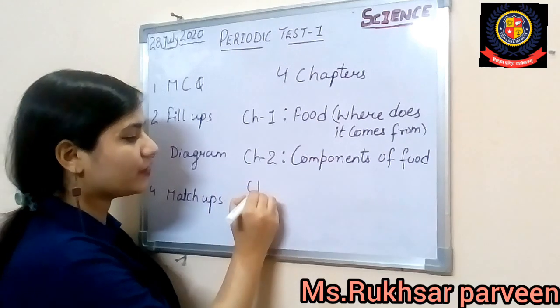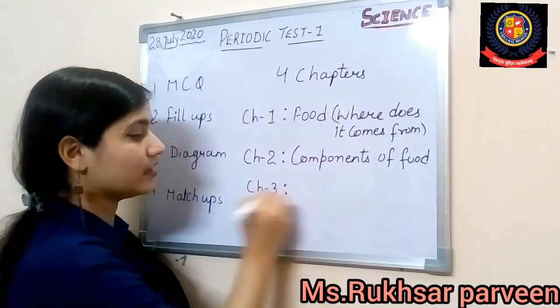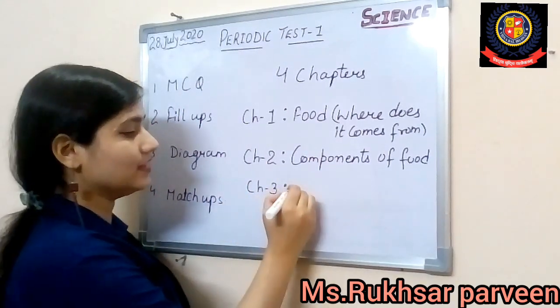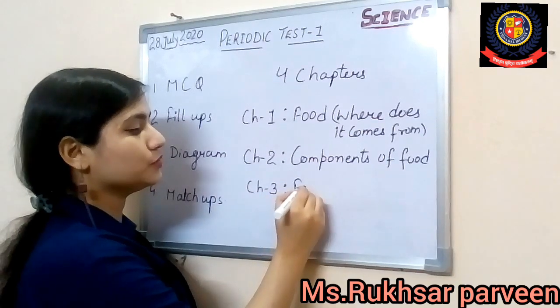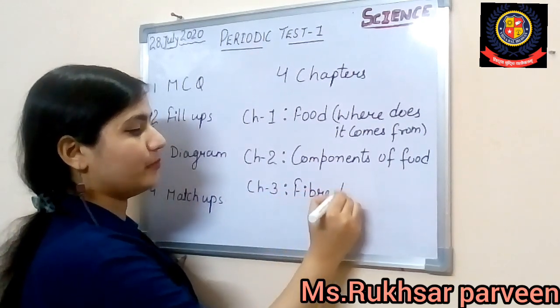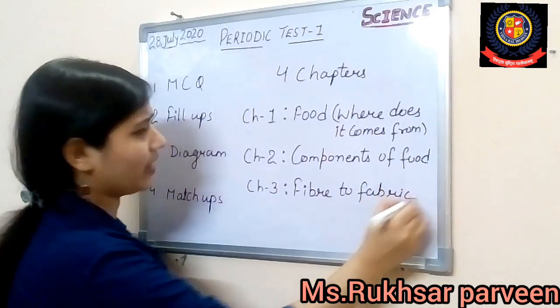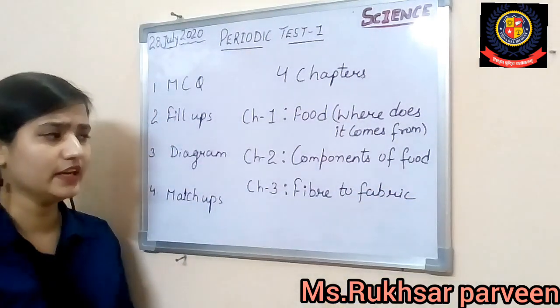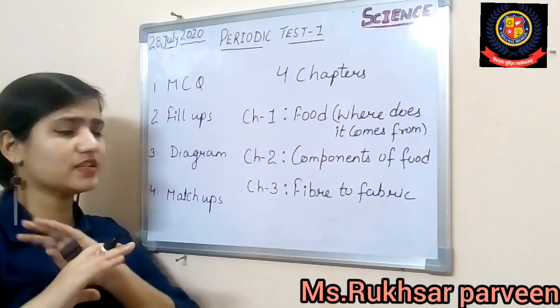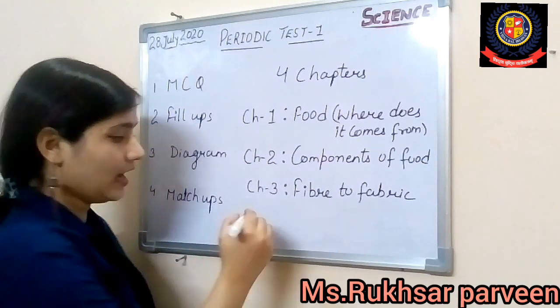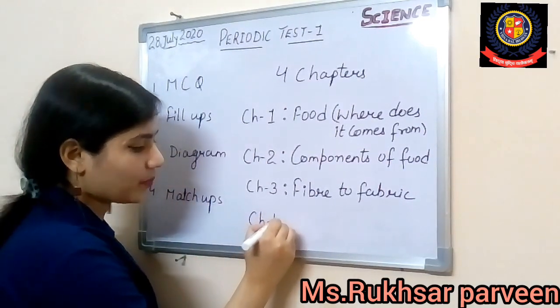Then chapter number 3 we have discussed, that was a new chapter for you as well. That was Fiber to Fabric. Alright, we have discussed Fiber to Fabric and we have done it very well in a fantastic manner. We have discussed and recapped it again and again. After that, we have discussed chapter number 4.